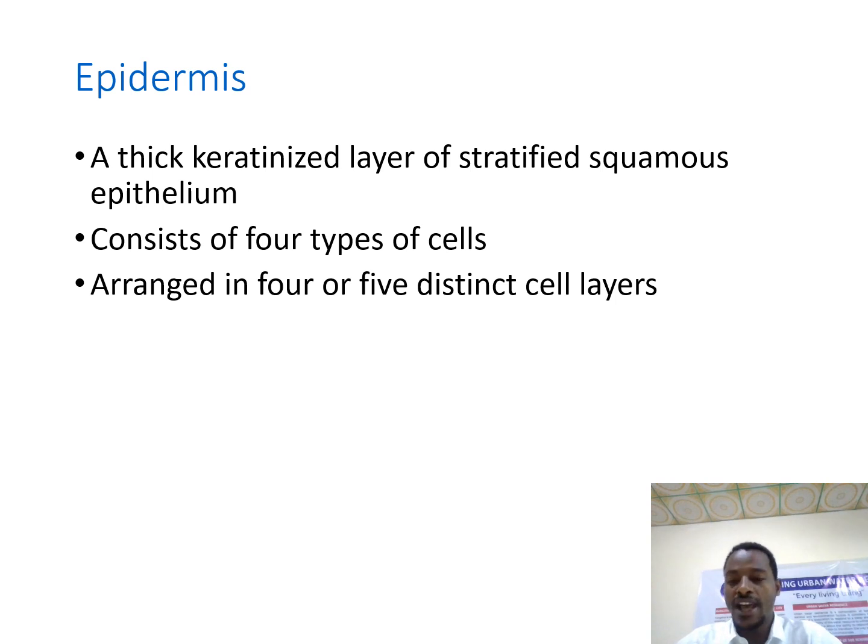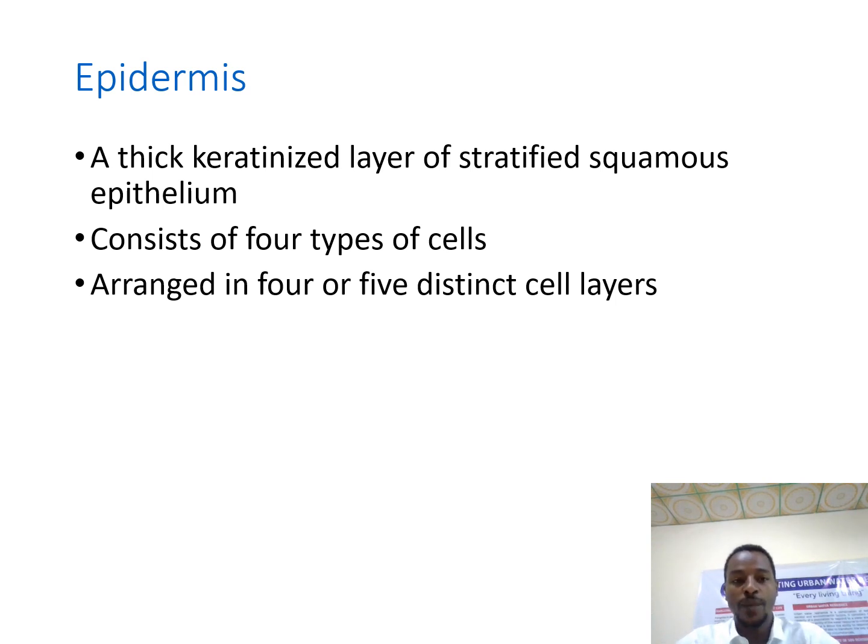So let us look deeper at the epidermis of the skin. As we know, epithelial tissue can be categorized into different types based upon the shape of the cells and the layers in which they are arranged. Epithelial cells arranged in one layer, we call simple, and if they are arranged in multiple layers, we call them stratified.